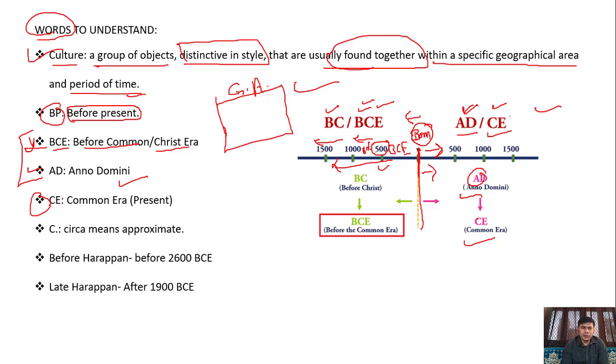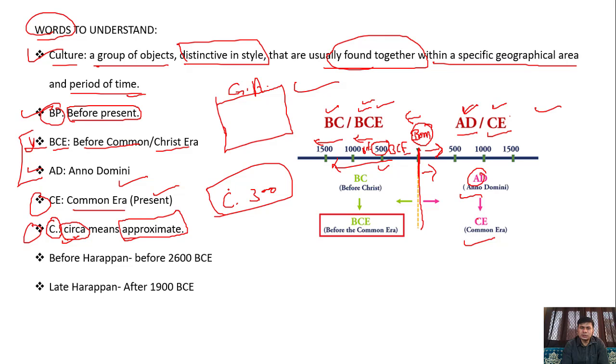Now come to the point, that is CE. CE means common era. Common era means the situation of the present. BP, that is before present. C is based on circa, a Latin word. On the basis of circa, you can see in books that C means before many years, like suppose C 300. What is the meaning of this? It means 300 circa, or you can say approximate, because in ancient history all things are dealt with approximately, because nothing is written exactly.